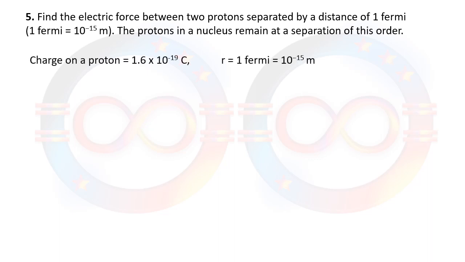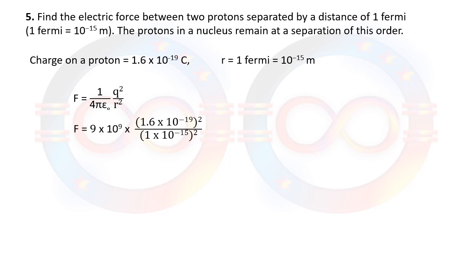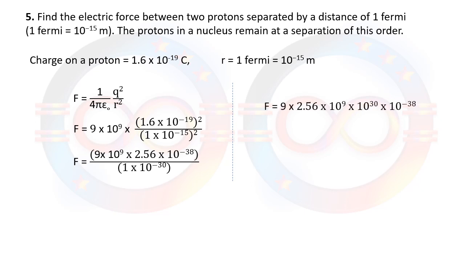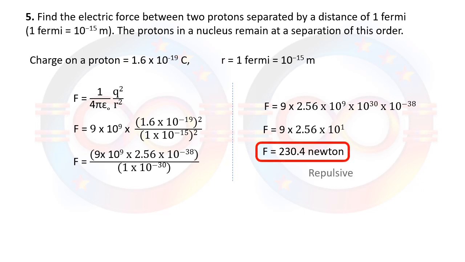We know that a proton has a positive charge of 1.6 into 10 raised to minus 19 coulomb. Take distance as 1 Fermi, apply the same formula, put in the standard values, like 1 by 4 pi epsilon naught q1 q2 upon r square, and after calculation we will get the force between these two protons as 230.4 Newton. Obviously it will be repulsive in nature.